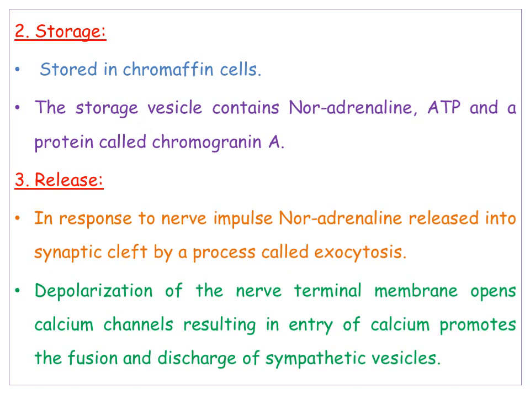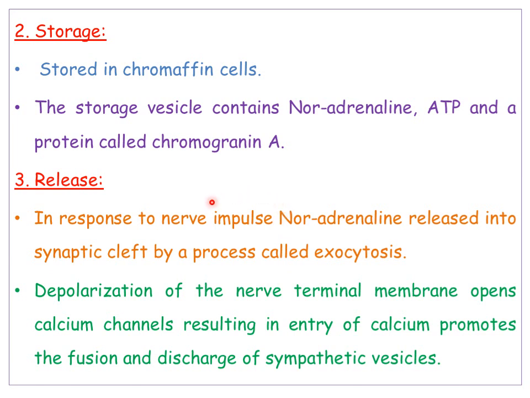And third, after biosynthesis and storage, the next one is release. How the noradrenaline is released from the presynaptic nerve terminal into the synaptic cleft is, whenever there is a response to a nerve impulse, the noradrenaline is released into the synaptic cleft by a process named exocytosis.